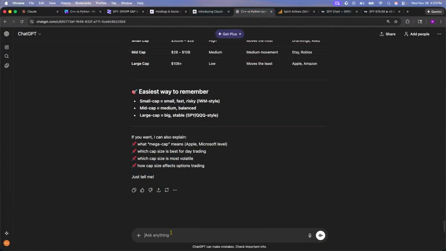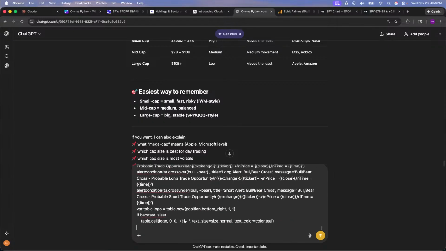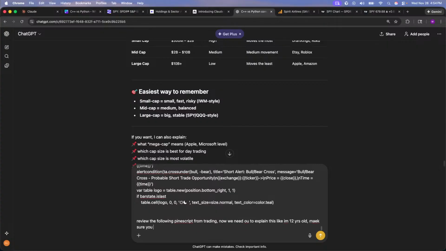So what I'm going to do is take it. We're going to go back to ChatGPT. Then I'm going to paste it here. Then I'm going to say, review the following indicator Pine script from TradingView. Now we need you to explain this like I'm 12 years old and make sure you really break it down.